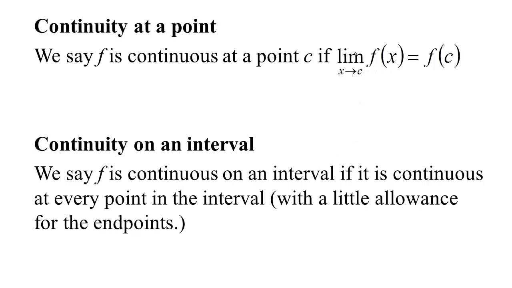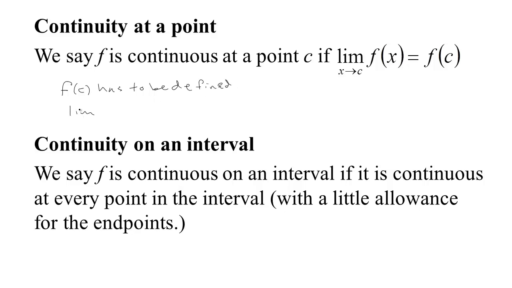So if the limit as x tends to c of f of x actually equals the value of f of c, in other words, if as the inputs get close to c, the function gets close to its value at c, then we say the function is continuous. Now, in order for that to work out, there are really three things that have to happen. First, f of c has to be defined. So if f isn't defined at c, there's no hope of it being continuous.